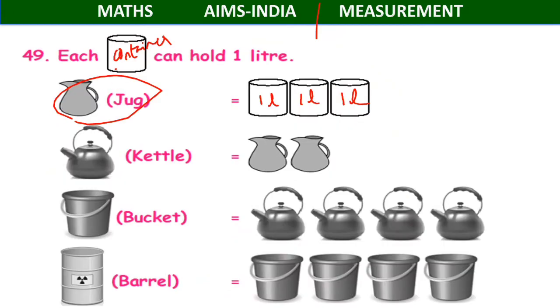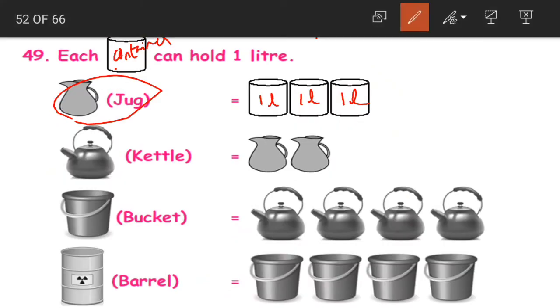Jug can hold dash liters. Now if you look at the jug here, how much can it hold? It can hold 3 containers and each container can hold 1 liter. Now when we add all these capacities together, what do we get? 1 plus 1 is 2, 2 plus 1 is 3. 3 liters is the capacity of the jug. Jug can hold 3 liters.